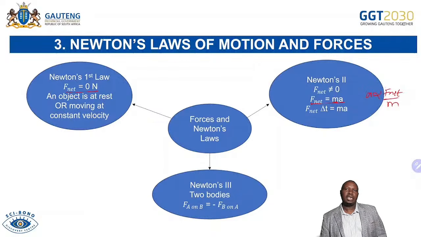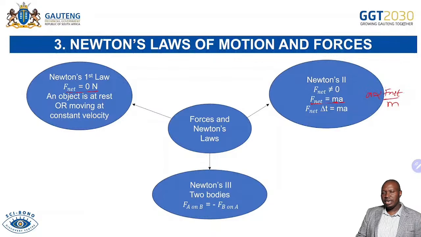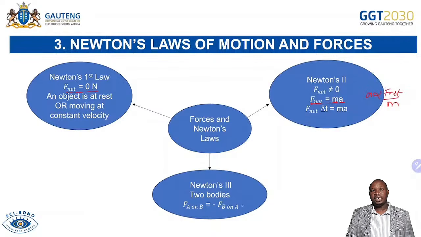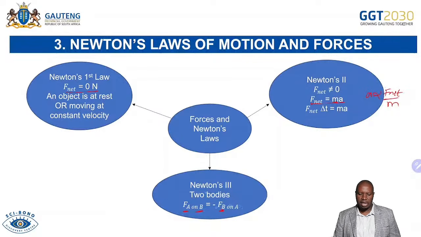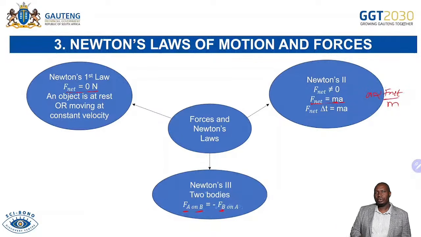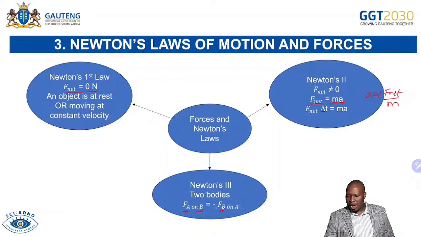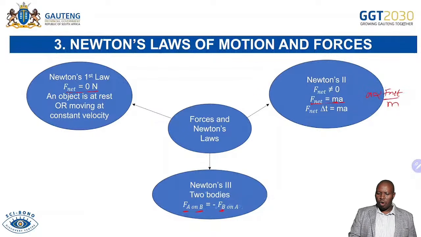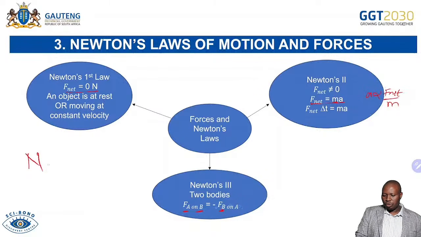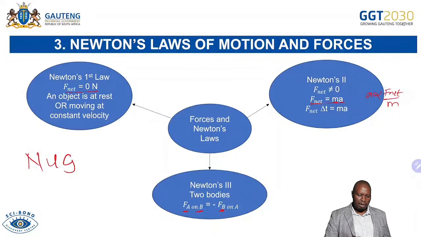Then you have Newton's third law, where we're talking about 2 objects. When body A exerts a force on body B, body B will exert an equal but opposite force on body A. Hence, we're putting the negative sign there. Please know all those laws. For all the definitions and all the laws, use your exam guideline. We also have Newton's law of universal gravitation, so remember that as well.